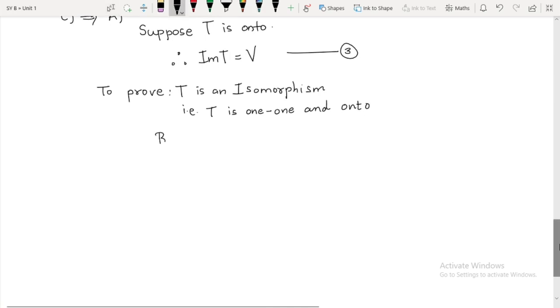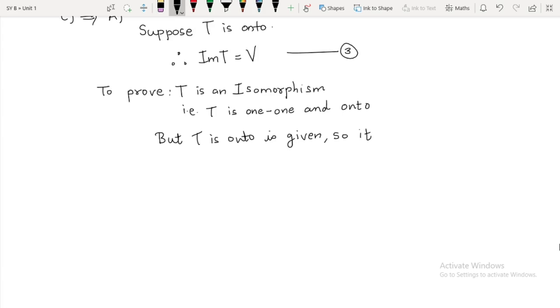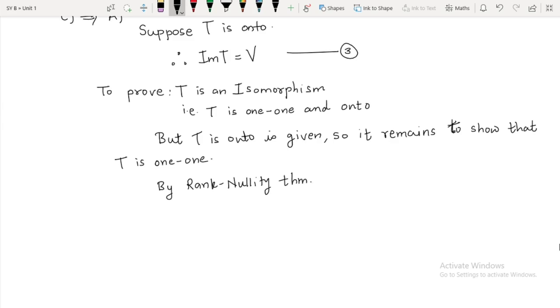So what do we only have to show? T is 1-1 and onto. But T is onto is given. So it remains to show that T is 1-1, right? Now look, to prove T is 1-1, what am I going to prove? I am going to prove that kernel of T is equal to singleton 0.